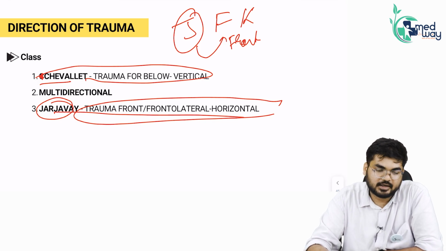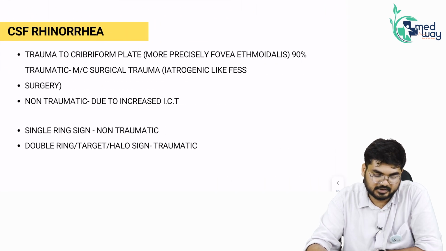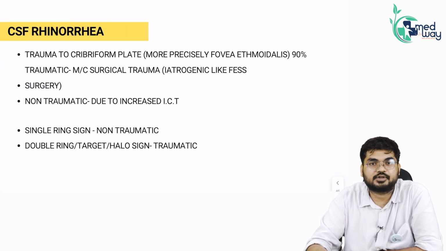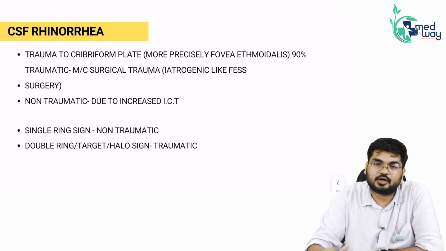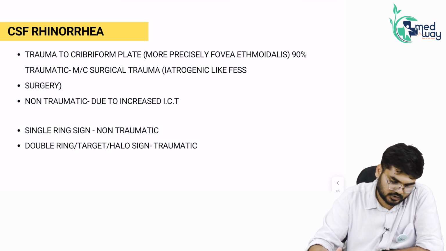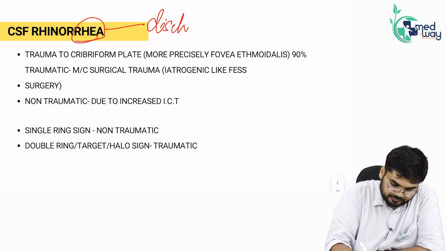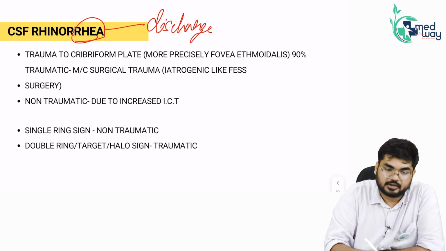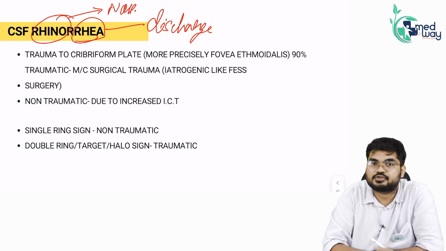Fine. Going ahead, I will start with a very important new topic, that is CSF Rhinorrhea. See, let us break this word first of all to understand what is CSF Rhinorrhea. So, rhea means basically discharge. Rhino means nose. Obviously, yes, rhino means nose.